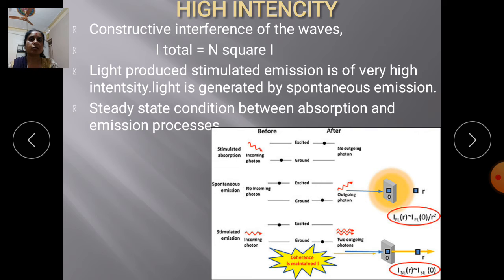That intensive phenomenon causes the high intensity of the photon process.